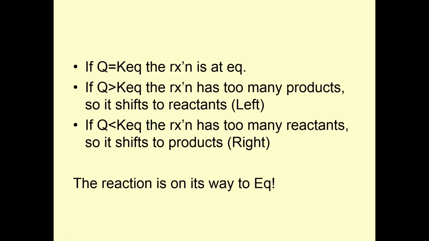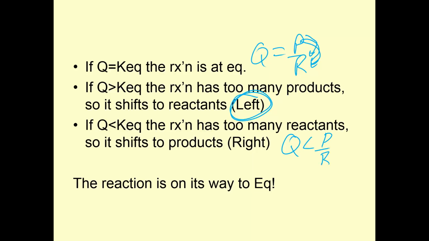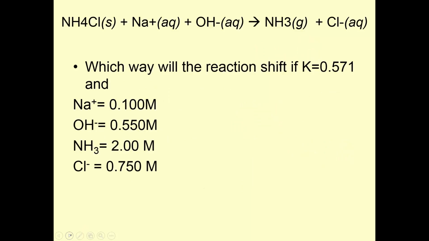If Q equals K, then the reaction's at equilibrium. If Q is greater than K, it has too many products. Remember, we're talking about a ratio of products over reactants. If it's too big, then I'm going to start turning products into reactants. That's why it's going to shift left. If Q is less than K, that means I have too many reactants. I'll start making products, because you're dividing by a smaller number. The reaction is always on its way to equilibrium.